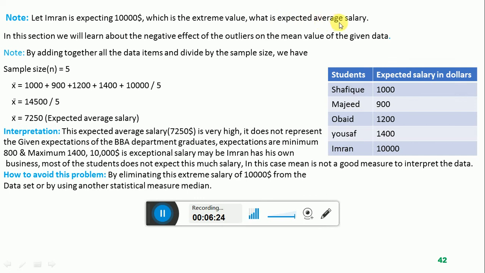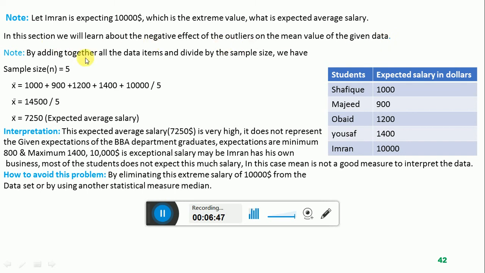What is the expected average salary now? In this section, we will learn about the negative effect of the outliers on the mean value of the given data, as well as the misinterpretation of the data set if we have outliers.